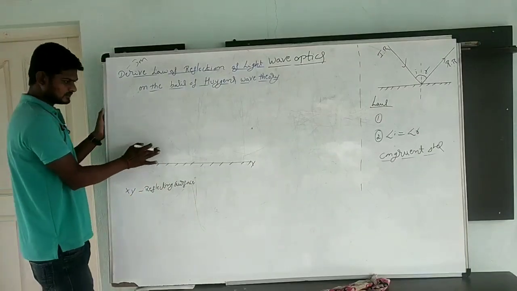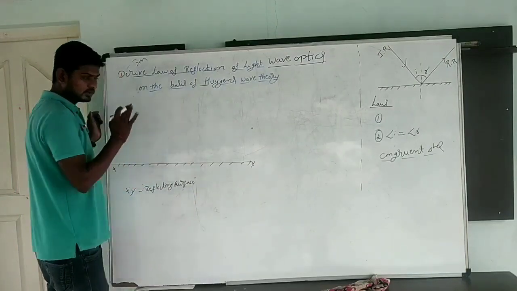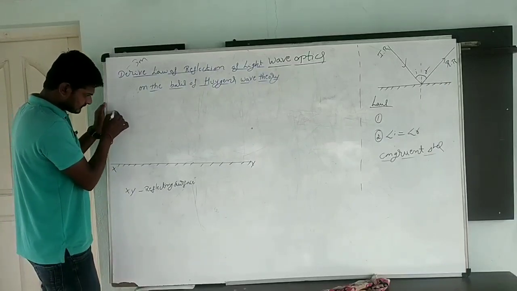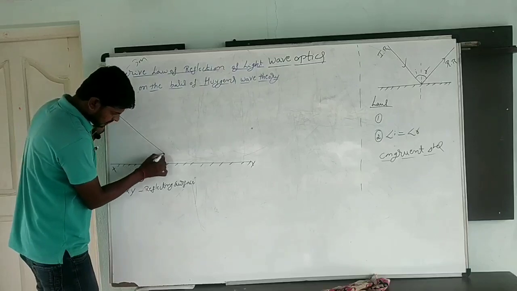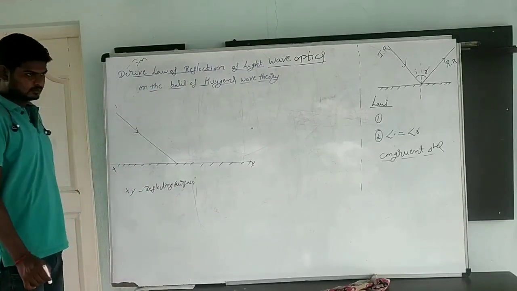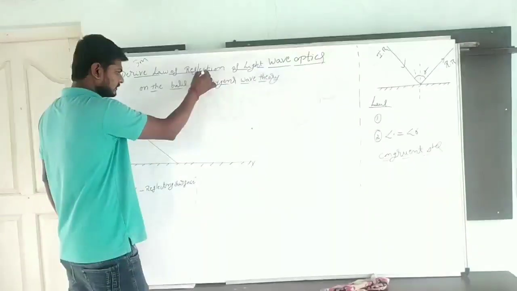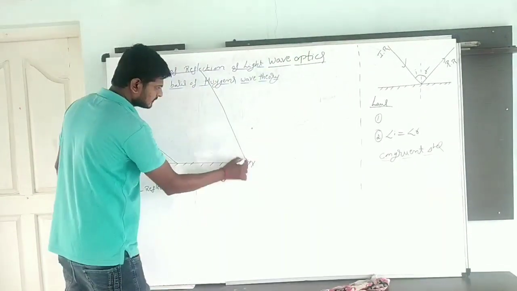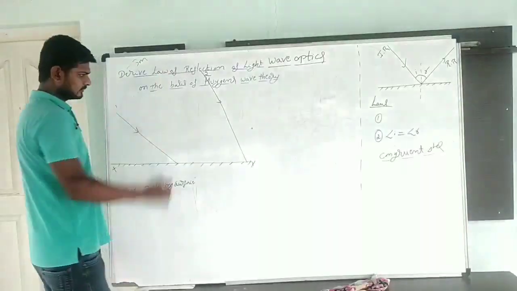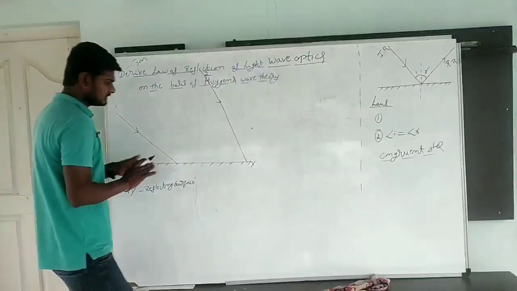Here I am going to incident 2 rays of light.